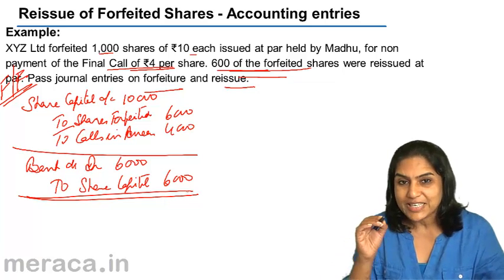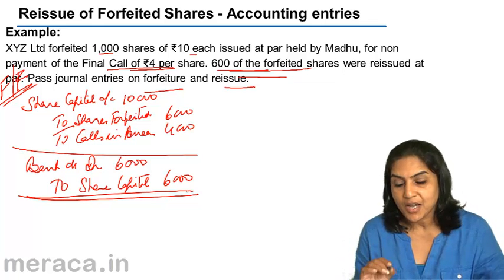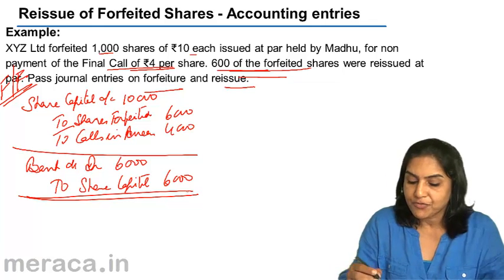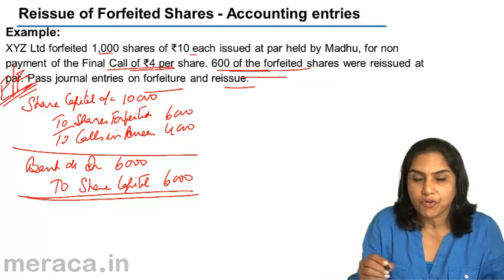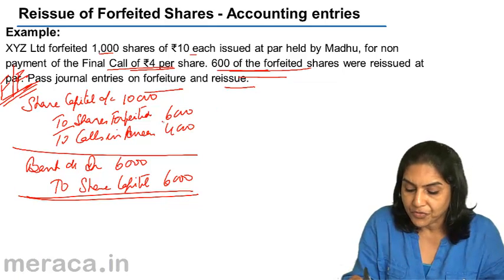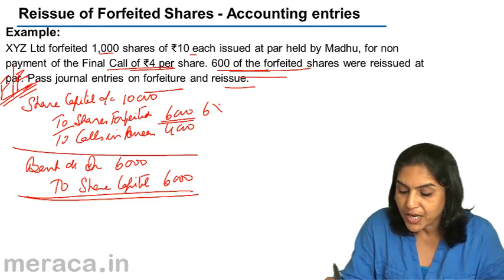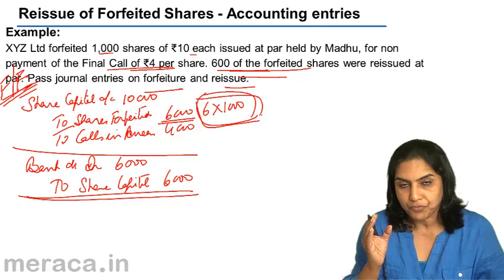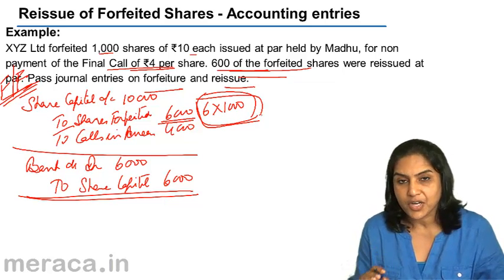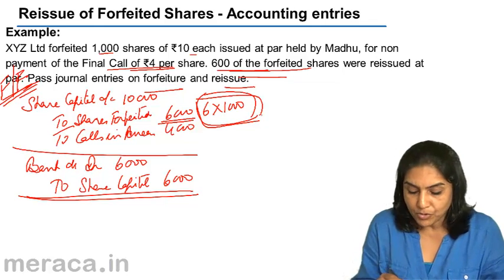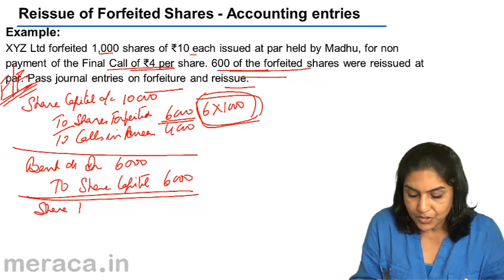Therefore, the amount received on these 600 shares must be transferred to capital reserve account. How much was received? If we look at the original forfeiture entry, we see shares forfeited account was credited with 6,000. This is actually 6 per share into 1,000. Therefore, the profit after forfeiture and reissue, the net gain after forfeiture and reissue, is what? It is 6 rupees per share. Therefore, what is the amount to be transferred to capital reserve account?